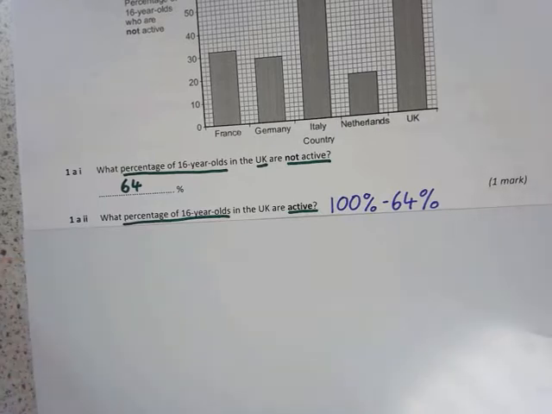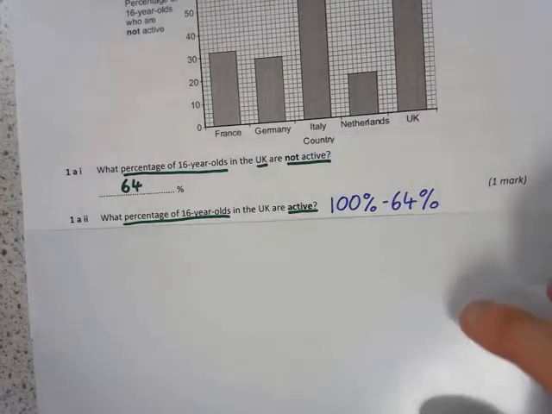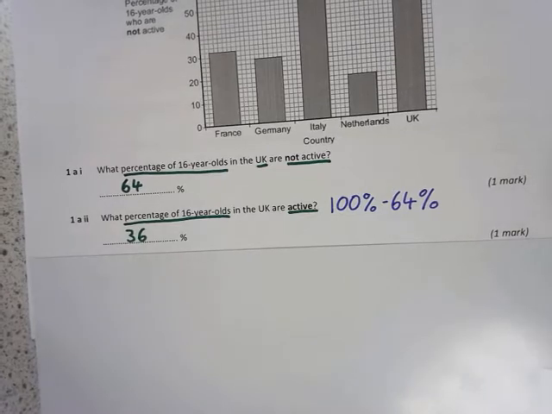And then what percentage of 16-year-olds in the UK are active? So that would be 100%, all of them, minus that 64%, gives us 36% for 1 mark. Okay. Let's have a look.